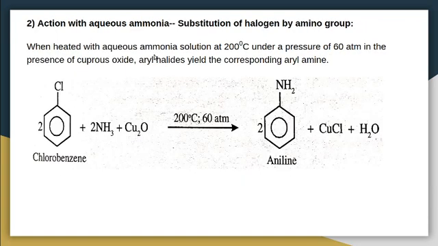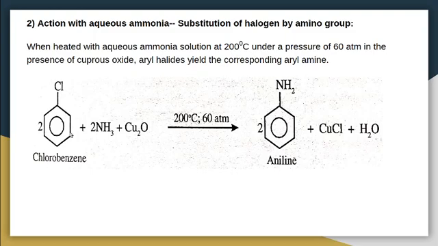Now let us discuss another nucleophilic substitution reaction, that is reaction with aqueous ammonia, substitution of halogen by amino group. When heated with aqueous ammonia solution at 200 degrees Celsius under a pressure of 60 atmosphere, in the presence of cuprous oxide, aryl halides yield the corresponding aryl amine.